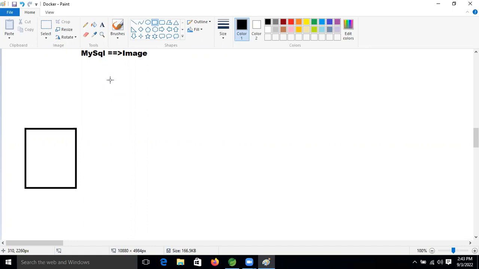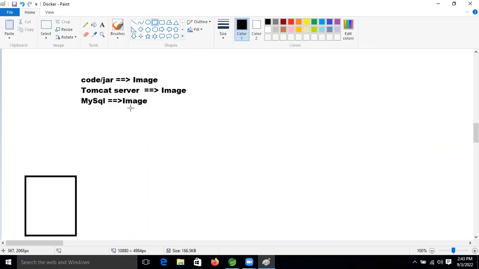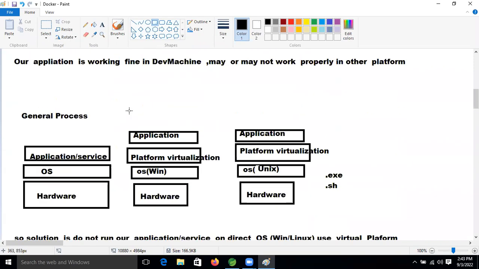I hope Sandeep or Pushpendra can tell why images. This is not the image, this is like a format. We are converting this code into an image, not that type of image. Okay, no issues, right?